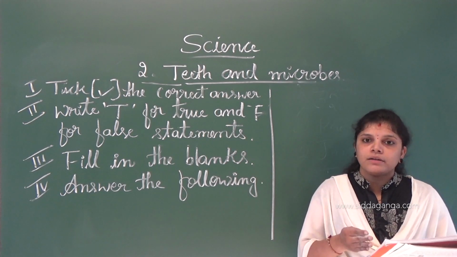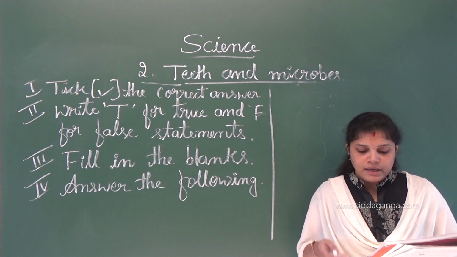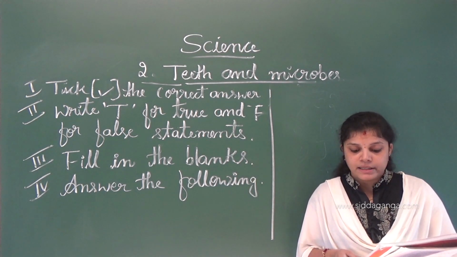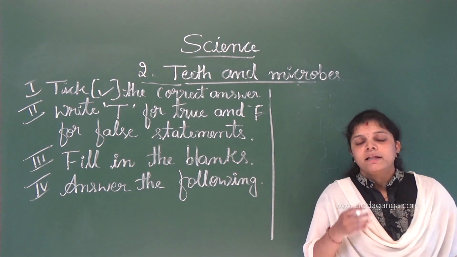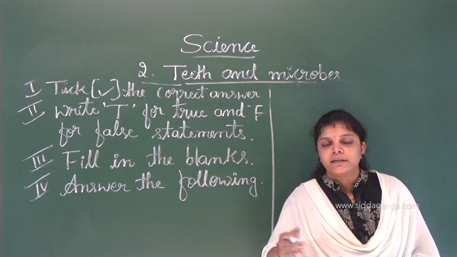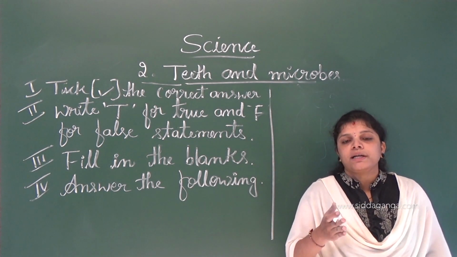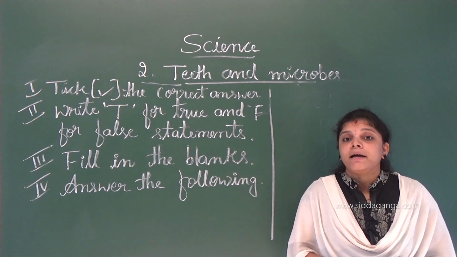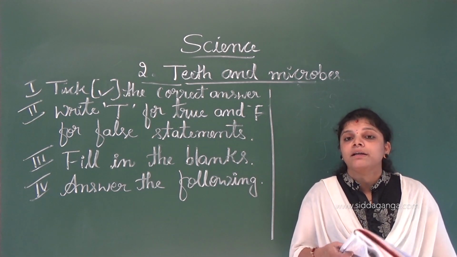In the first year the teeth start to grow. By the time they are 3 years old, they have their first set of milk teeth. Yes or no? There are 20 teeth in the temporary teeth or milk teeth. But in the permanent teeth, there are 32 teeth.